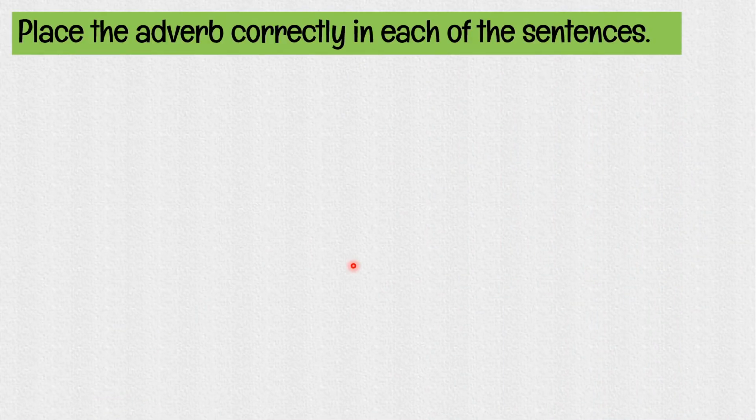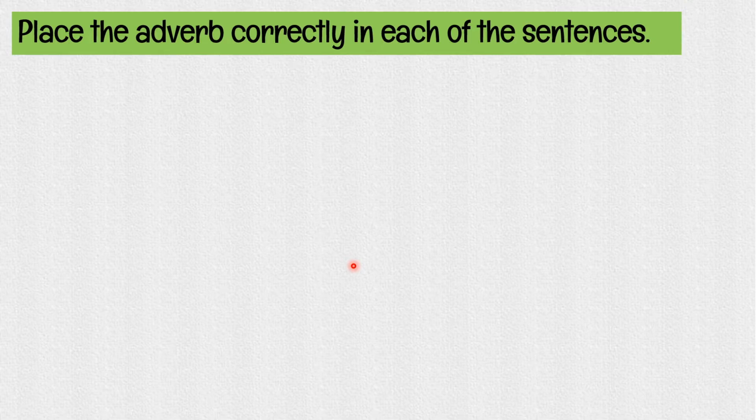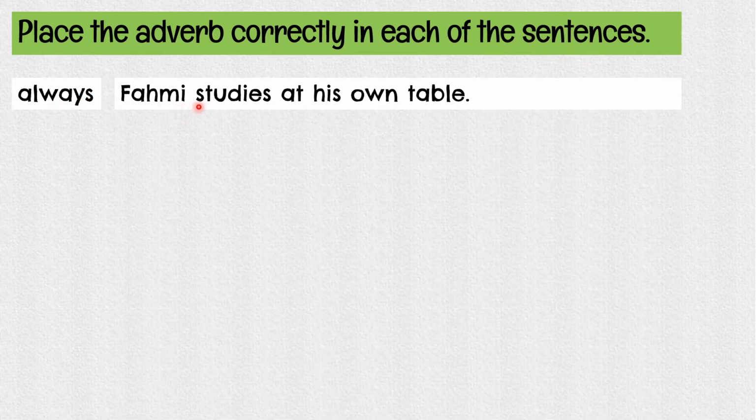Next, we will place the adverb correctly in each of the sentences. The first one, always. Fahmi studies at his own table. How are we going to place the adverb into this sentence?